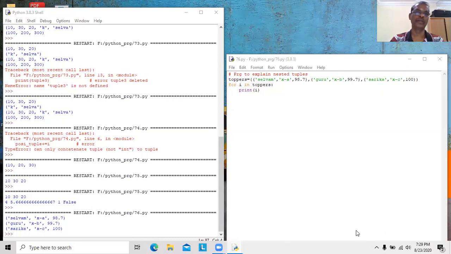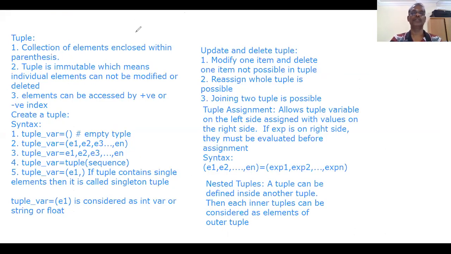Today we studied tuple. Tuple is a collection of elements enclosed within parentheses. Tuple is immutable. Individual elements cannot be modified or deleted. But elements can be accessed by positive integer as well as negative integer. There are so many formats and syntaxes to create a tuple: empty tuple, elements with parentheses, elements without parentheses. If you want to create one tuple from a sequence, you have to use the tuple function. A tuple with a single element is called a singleton tuple. But if you want to give a single element, a comma is a must. Otherwise it is considered as a single variable, not a tuple.